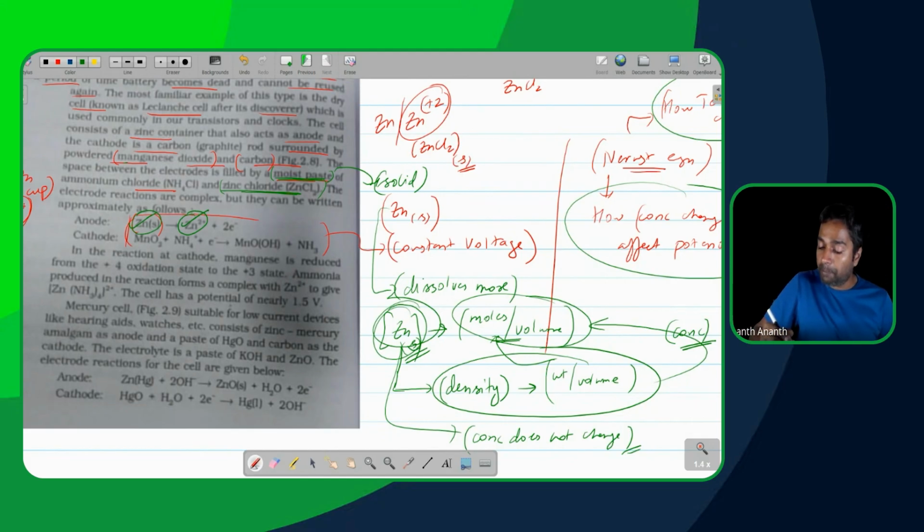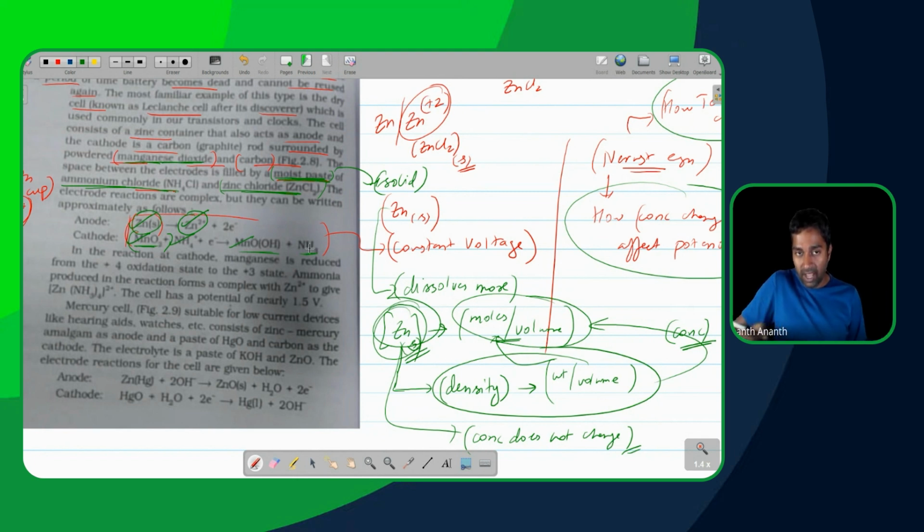MnO2, manganese dioxide, powdered manganese dioxide, obviously solid. Ammonium chloride, moist paste, solid. MnOOH, solid. Ammonia, gas which is going to be trapped on the inside, present with ammonium ion. So again, a solid. The entire thing is purely made up of solid substances. If you have as many solids as possible, you'll be able to maintain a constant voltage as much as you can. That's the idea over here.